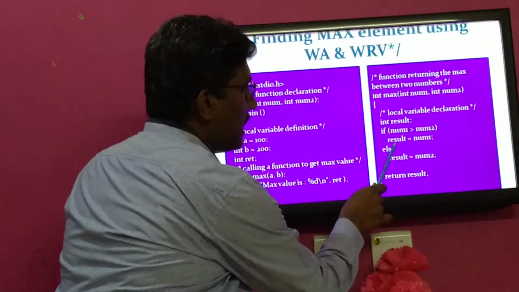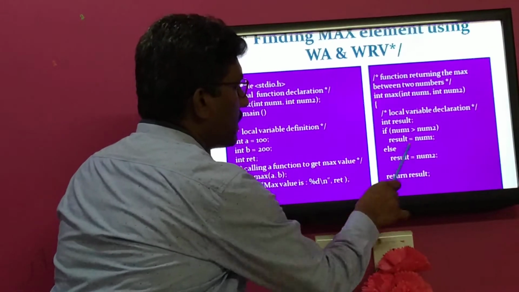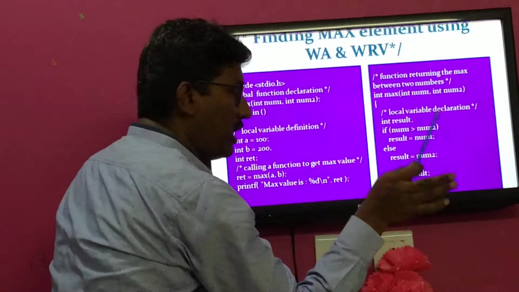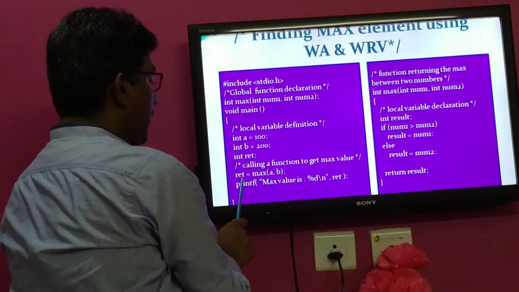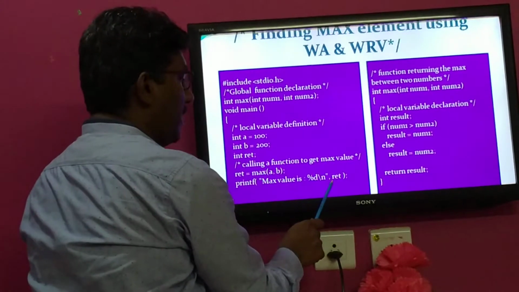So 20 is assigned to result, so the else part will be skipped, and we return result. Result is 20, returned from the called function to the calling function, and that is assigned to ret. The same maximum value, 20, will be displayed.